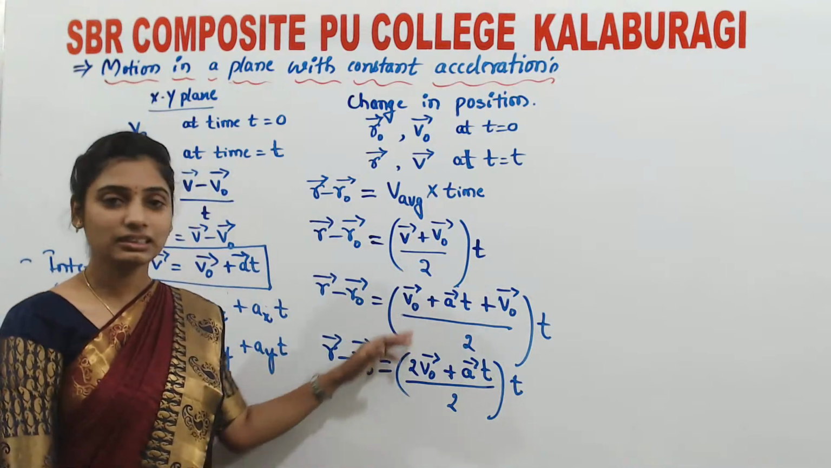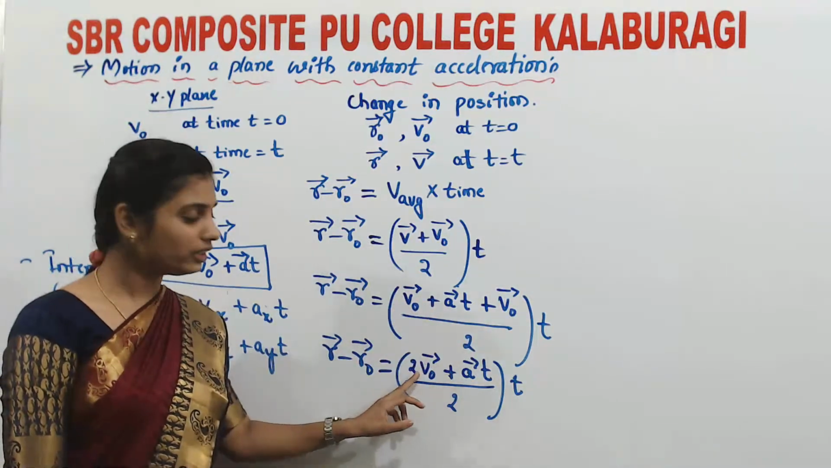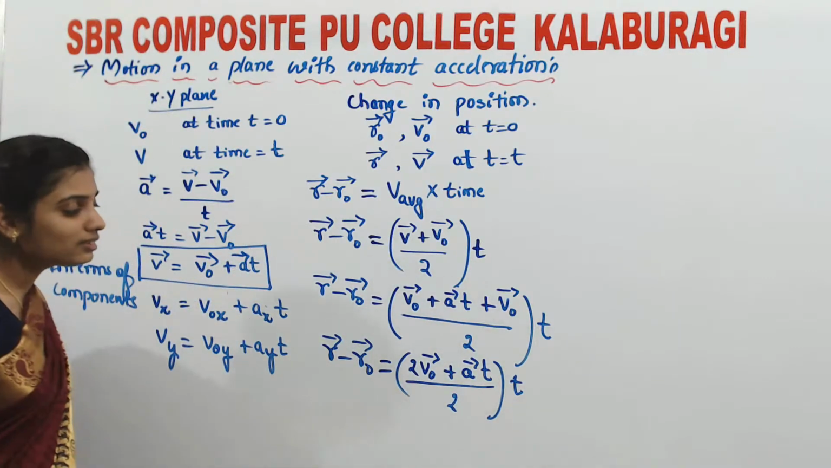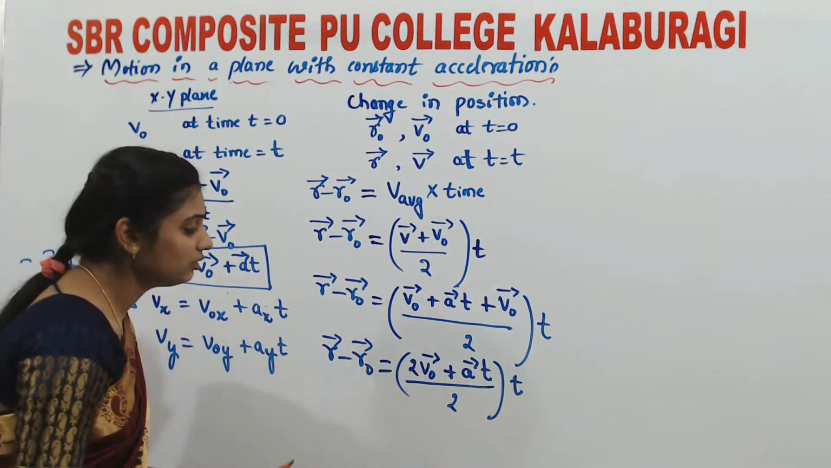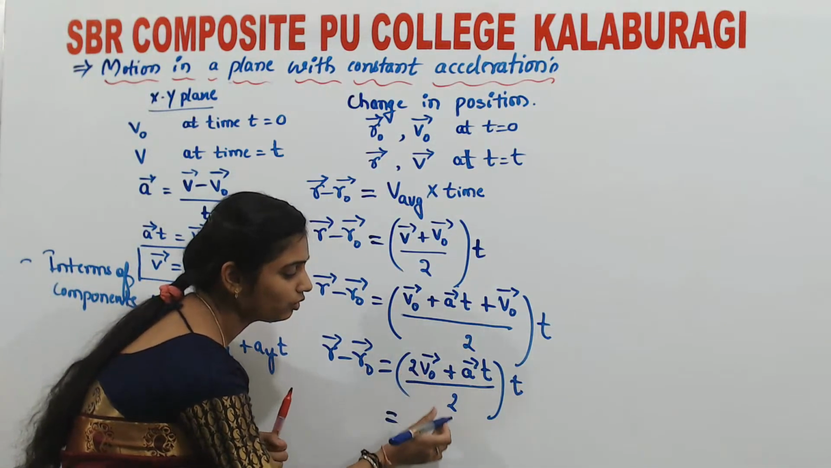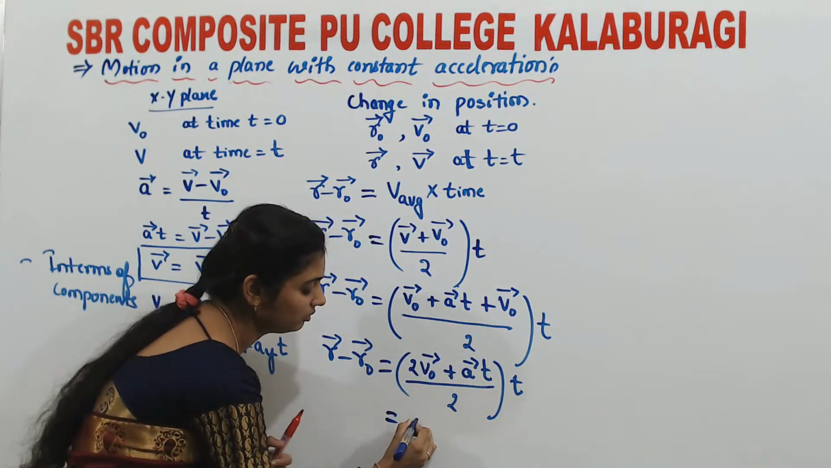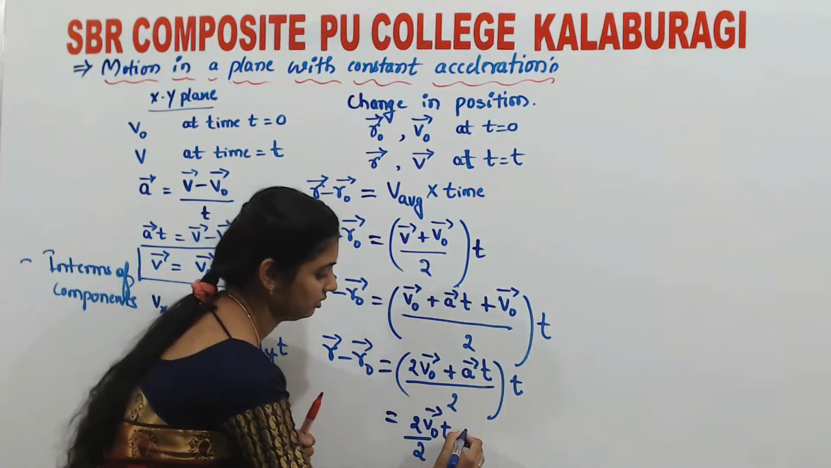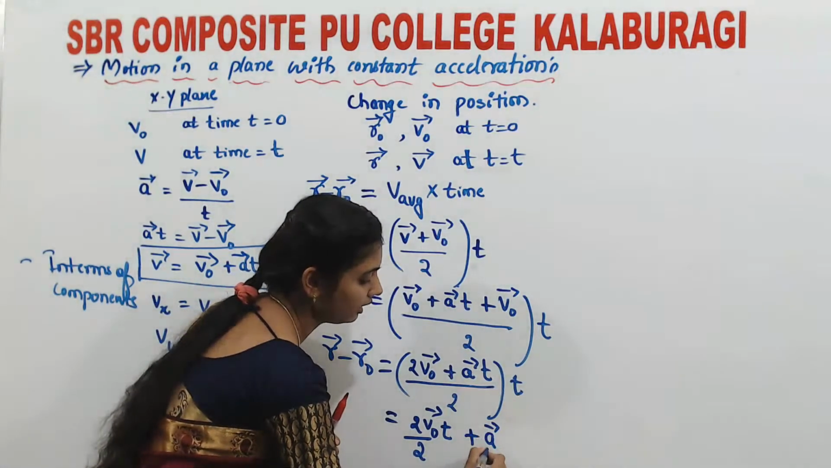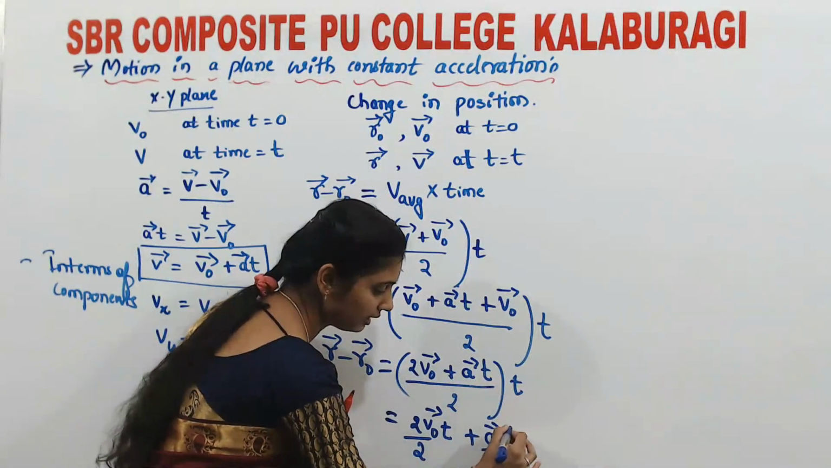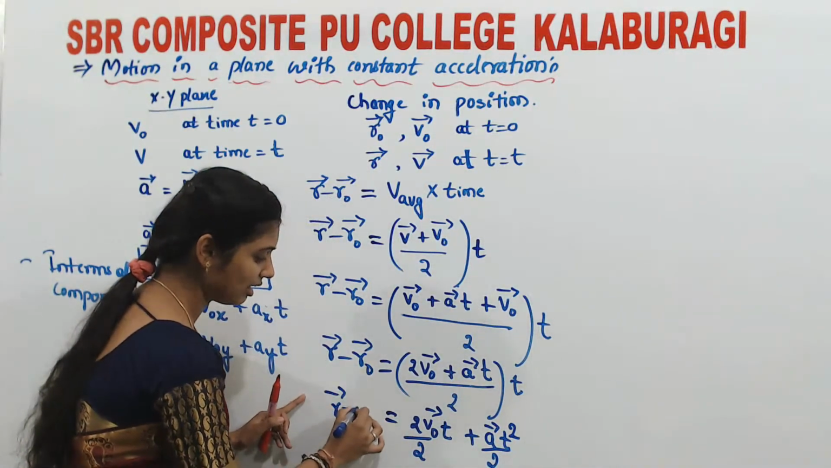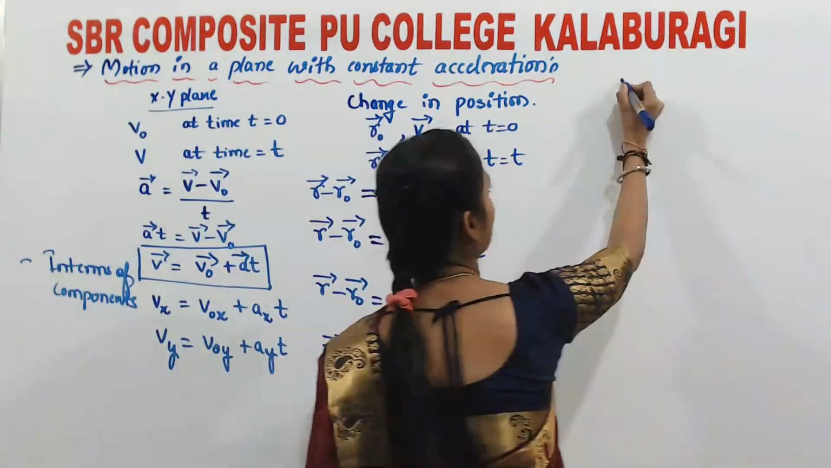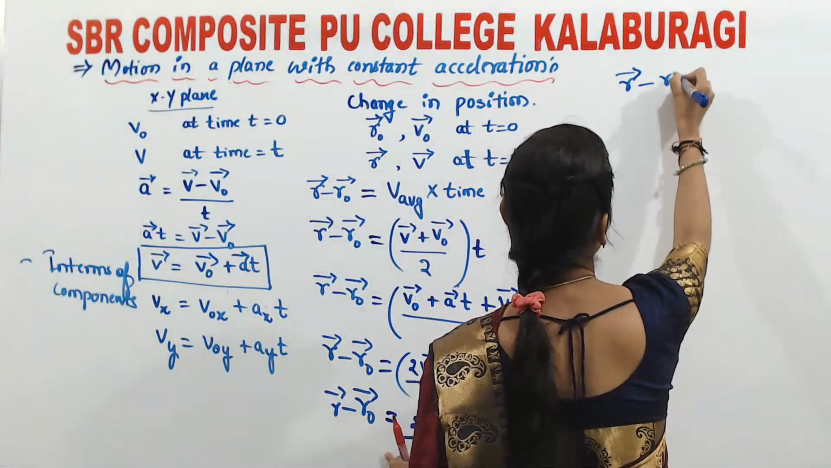Okay, so I'm just simplifying the terms. So v naught plus v naught, 2v naught plus vector a t, as it is, divided by 2 into t. Now, moving to next, simplify it further. What can you get? Vector 2v naught divided by 2 into t, plus vector a divided by 2 into t, can be written as t square, that is vector r minus vector r naught.